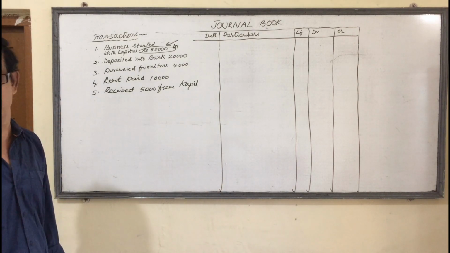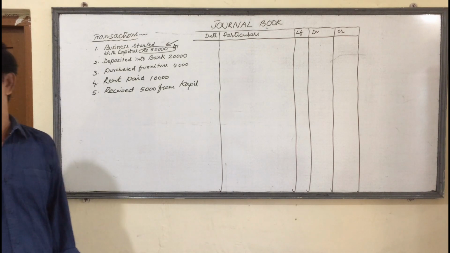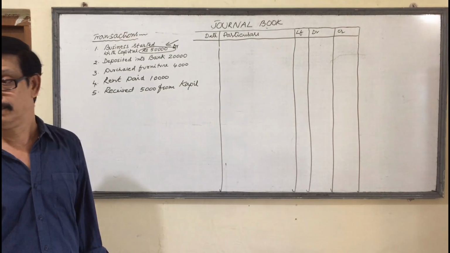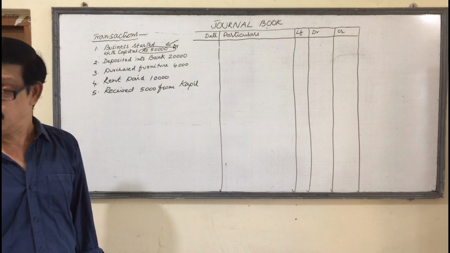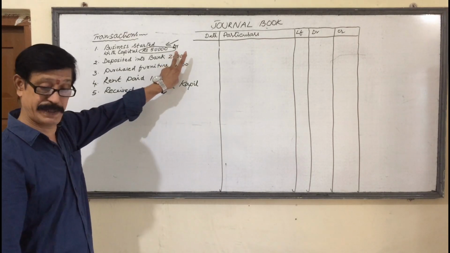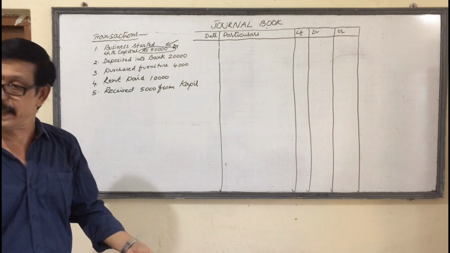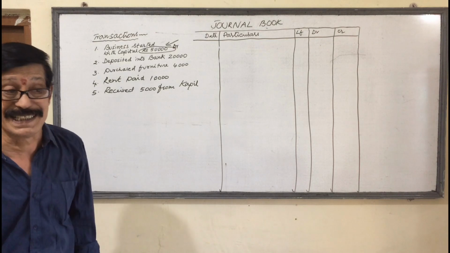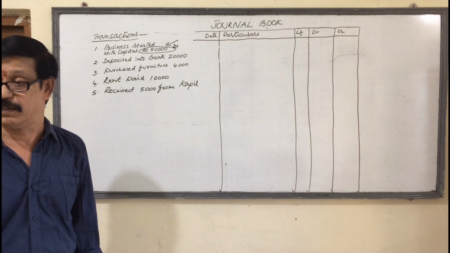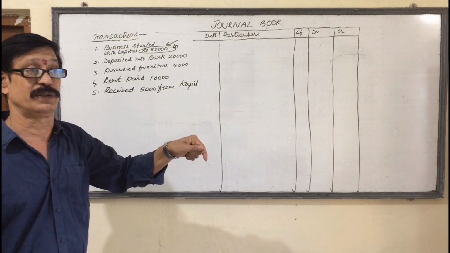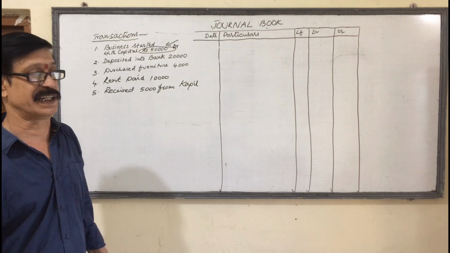Instead of crediting the owner, we credit the capital account. Capital account is nothing but the owner's personal account. Clear? Once again, 50,000 cash is coming, so cash must be debited. It is given by the owner or proprietor, so he must be credited. Instead of crediting his account, we credit the capital account.